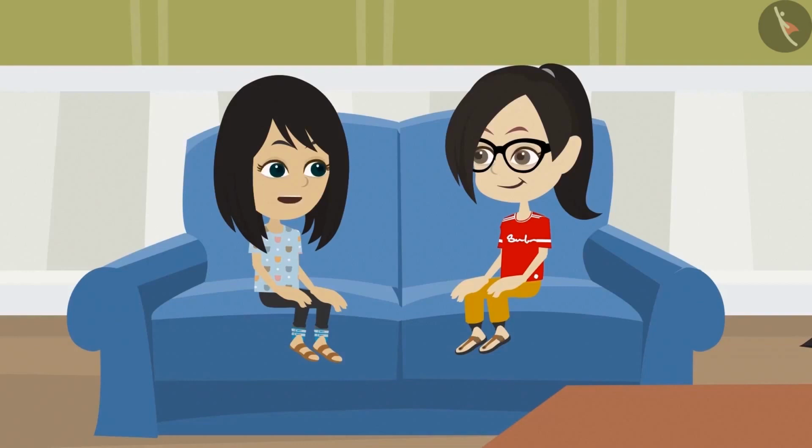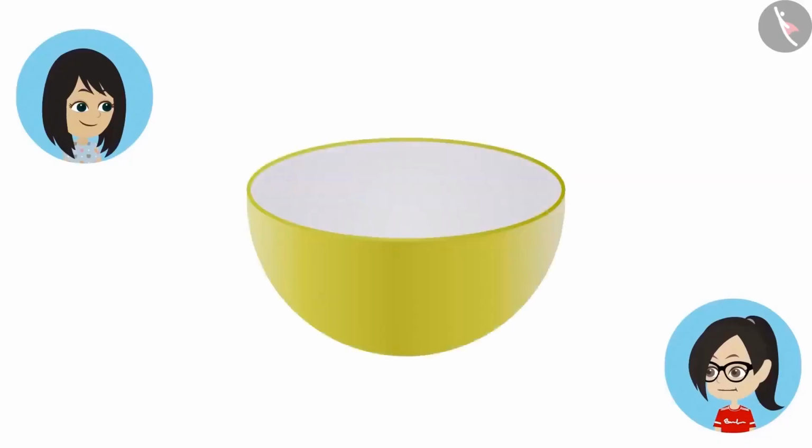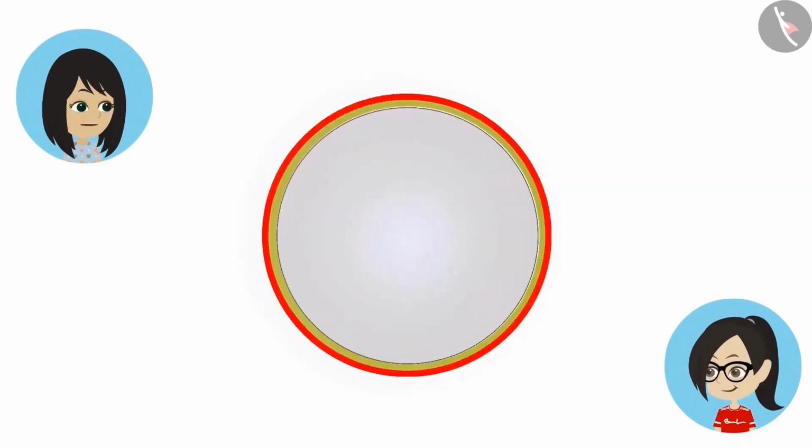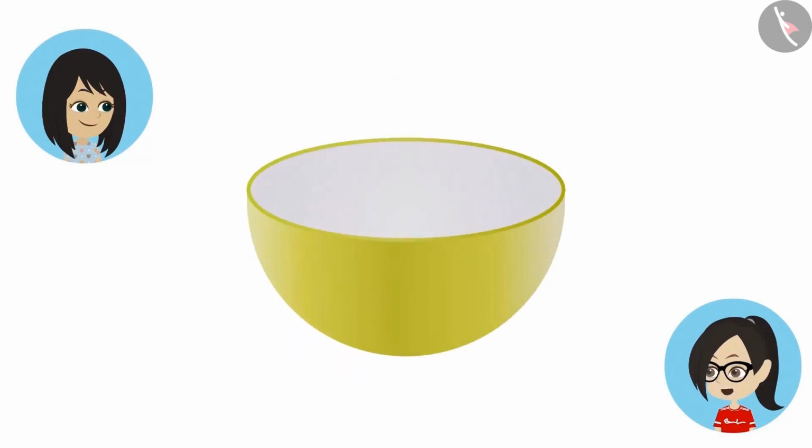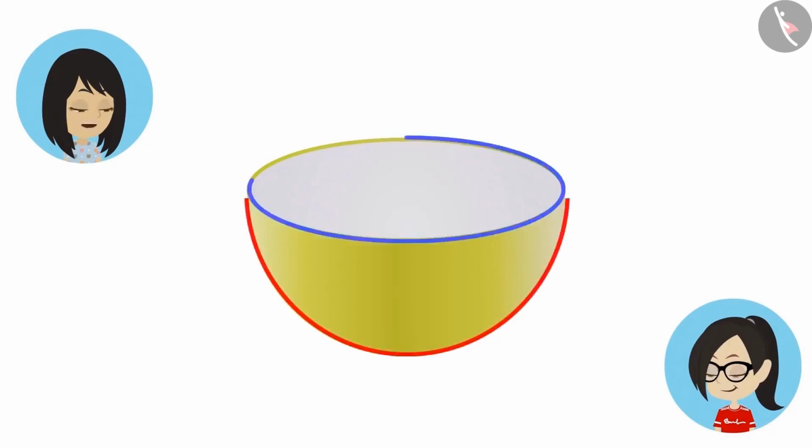Look at this bowl. This too has a circular shape. Looking at it from the top, that it is. But even from the front, it looks like it is made in the shape of a circle. That doesn't look like a circle to me. Look carefully. Doesn't the design of the bowl look like a half circle? Yes, it does look like it. It is half and also open from one side.